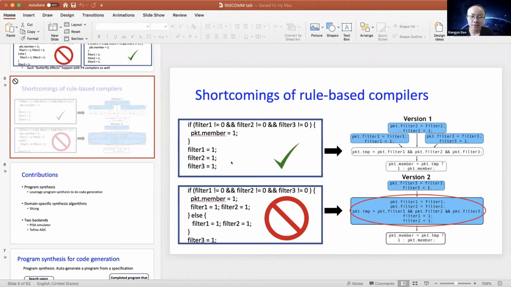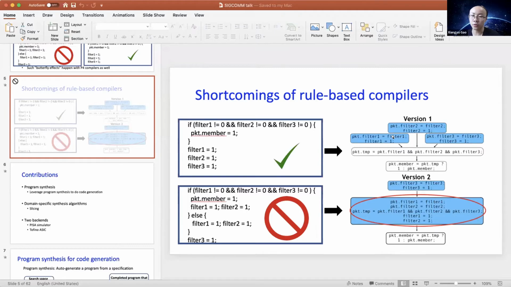Right, so this is a really good question. Actually, the content is in my 20-minute talk or the backup slide. If we take a close look at what Domino does, Domino uses some rewrite rules to rewrite a given program into an intermediate representation, which is shown in the DAG file. Each rectangle represents a computation for either persistent switch state or the packet header. And to preserve atomicity, each rectangle is mapped to one arithmetic logic unit in the Tofino switch. So this is what is done by Domino.